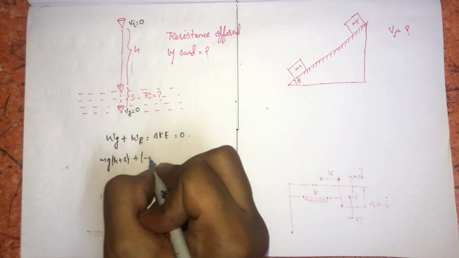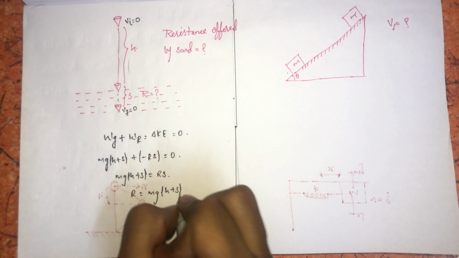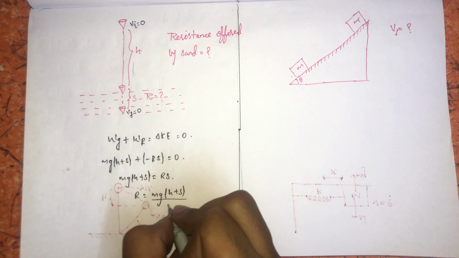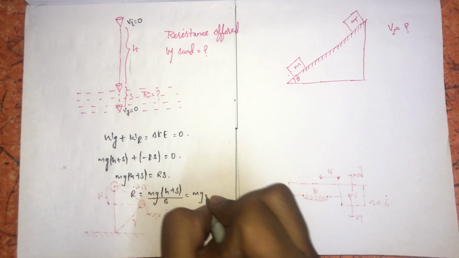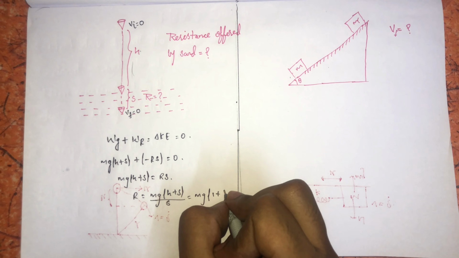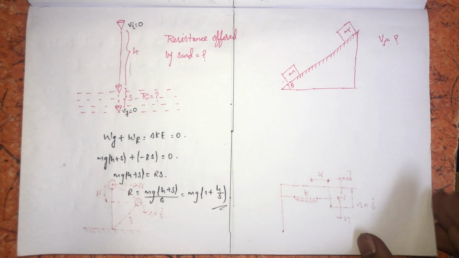Then mg into (h plus s) will be equal to Rs, where R will be equal to mg times (h plus s) by s. So the resistance force will be equal to mg (1 plus h by s). That's clear.